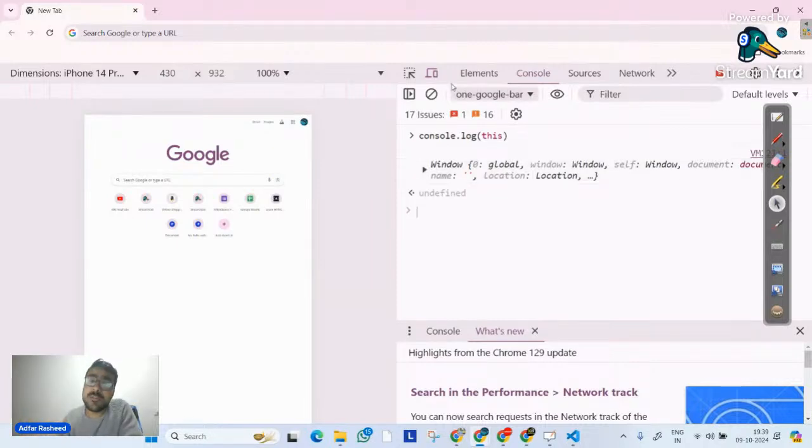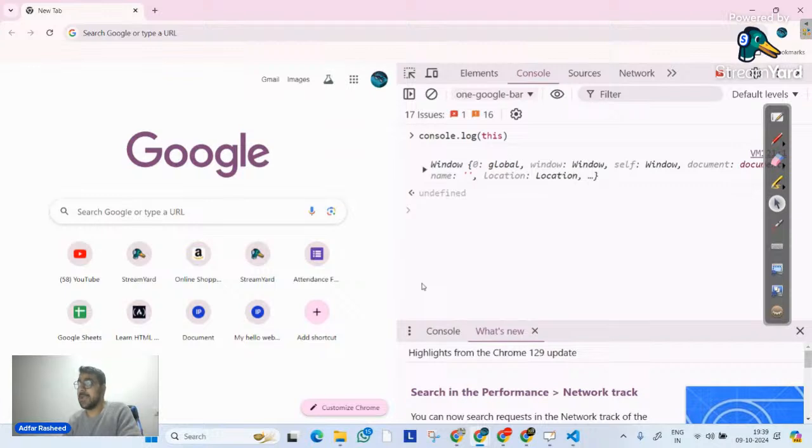Because I am printing this directly inside my browser, and at that point this tab is represented by an object called Window. So can I simply say the this keyword represents the Window object? Yes or no? So the this keyword simply means the object it belongs to, the current instance at which I am using it.